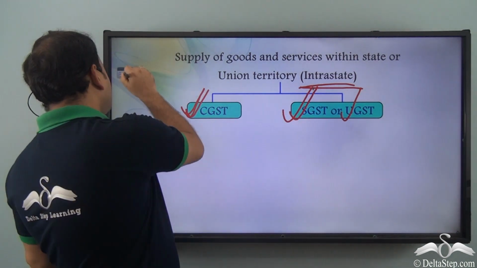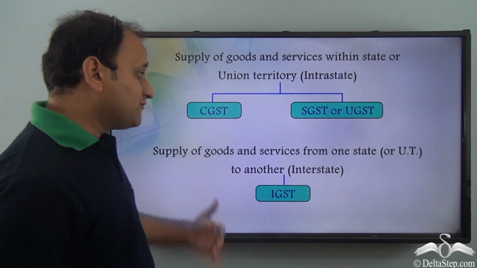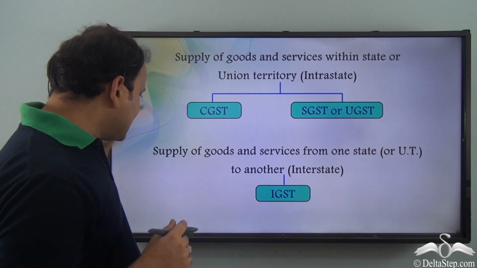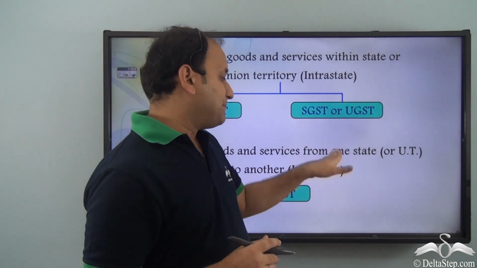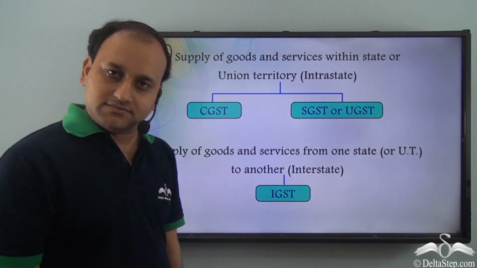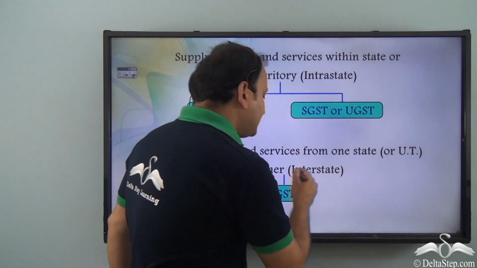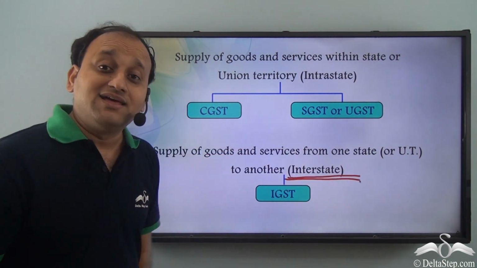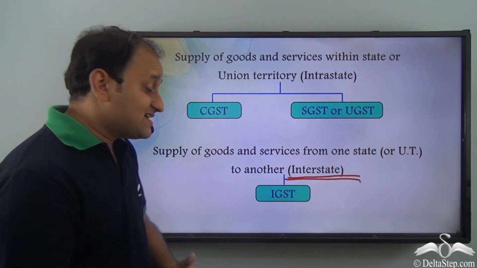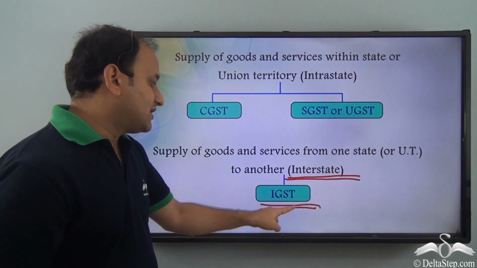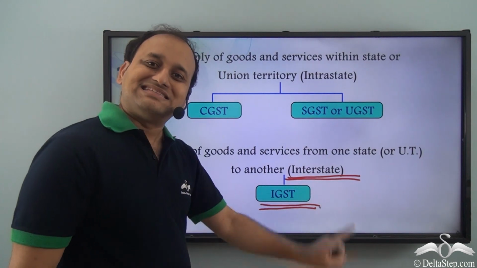Now, there is another variant of GST which we call IGST. So when supply of goods and services happens from one state or union territory to another, then we call it an interstate transaction. And when the transaction is interstate, then the tax applied is IGST. So this is collected directly by the center.